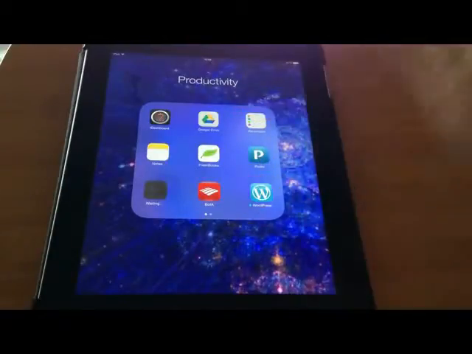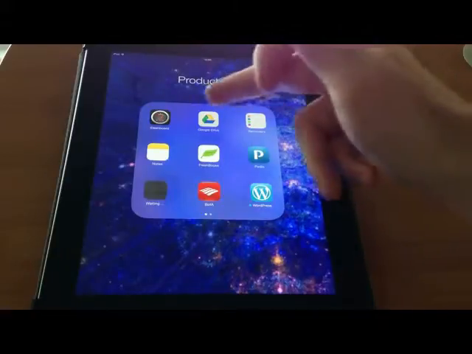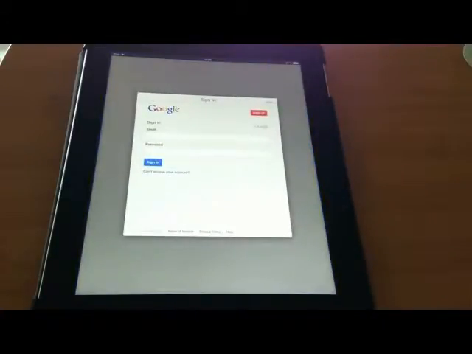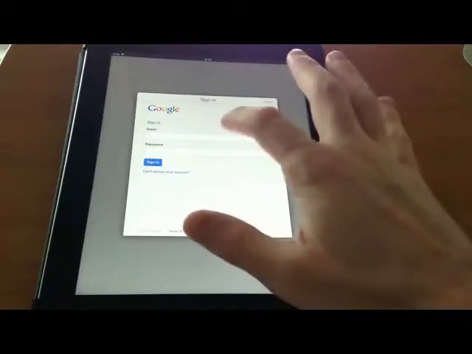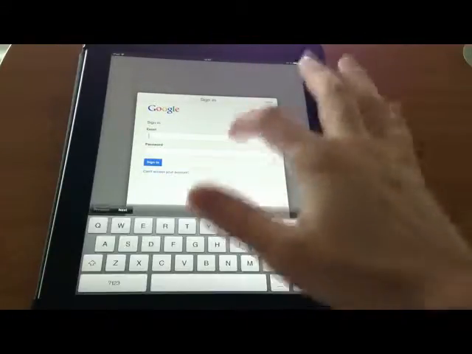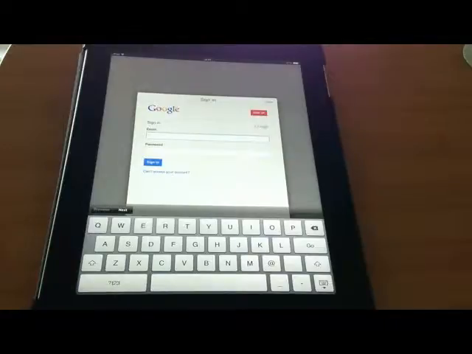And I have the Google Drive app. If you don't have the app, you can go to the App Store, search for Google Drive, and go ahead and download it. Once you download the app and open it up, it's going to ask you to sign into your Google account. So if you are using Google Docs on your computer, you're just going to go ahead and sign in with the same account that you use for Google Drive on your computer.